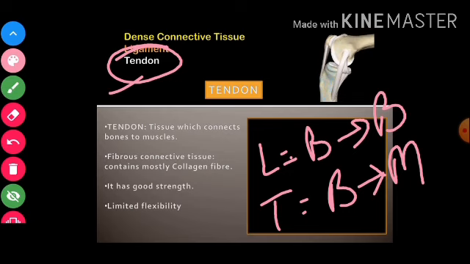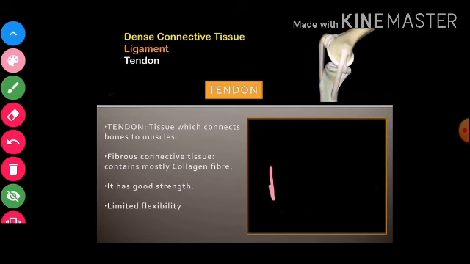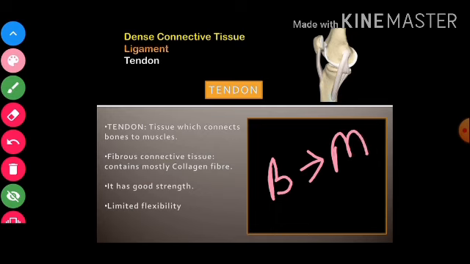Got the difference? See, in our body everything has to be connected, right? If you only connect bone to bone and do not connect bone to muscles, what will happen? बोन को बोन से कनेक्ट कर देंगे और बोन को मसल से कनेक्ट नहीं होगा तो क्या होगा? There will be nothing to keep the muscles intact, right? So everything has to be connected with each other, right? So tendons are the tissue which connects bone to muscles. टेंडन्स जो होते हैं वो टिश्यू हैं जो बोन को मसल से कनेक्ट करके रखते हैं.